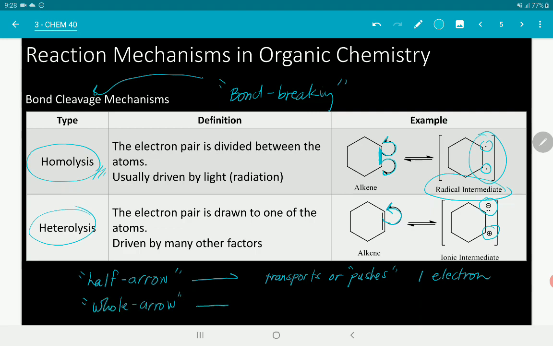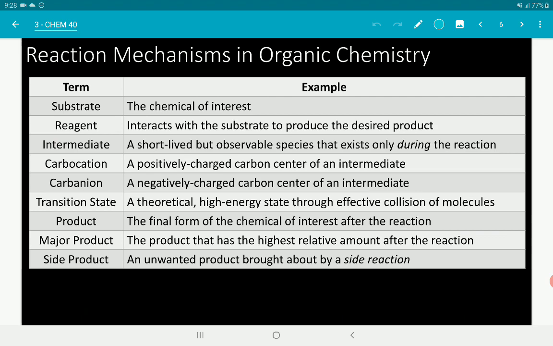Okay? So ang whole arrow, okay, so ang itsura niya ay paganyan. Okay, transports or pushes two electrons or an electron pair. So, pairwise ang transport kapag nagpo-push ka using the whole arrow. Okay? So, some terminologies. Substrate is a chemical of interest. Yun yung sinusubaybayan natin yung change. Siya yung nag-iiba ng functional group. Siya yung nilalagyan mo ng something para mag-iba. The reagent is something that you add to the substrate para mag-change yung substrate mo.